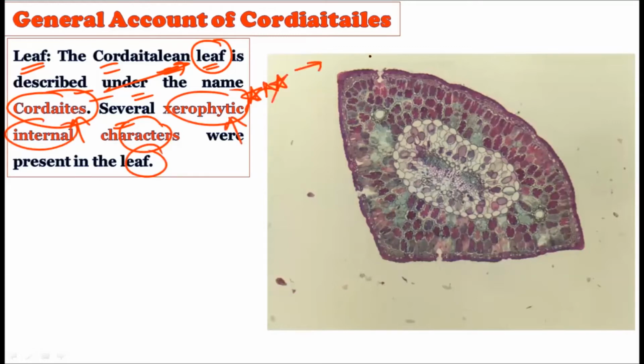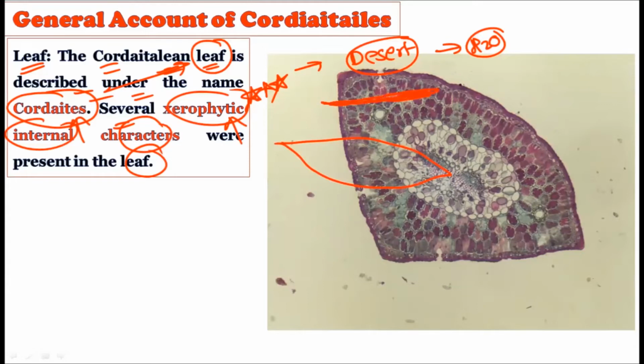Xerophytic characters are those possessed by desert plants whenever there is a scarcity of water. If water is not available in plenty, plants tend to have xerophytic characteristics in their leaves, because they try to reduce the surface area of the leaves. For example, if normal leaves are like this, xerophyte leaves are like this, needle-like, in order to reduce water loss through transpiration. Since the Cordaitales show xerophytic internal characteristics in their leaves, we can conclude that there must have been water scarcity at that time.